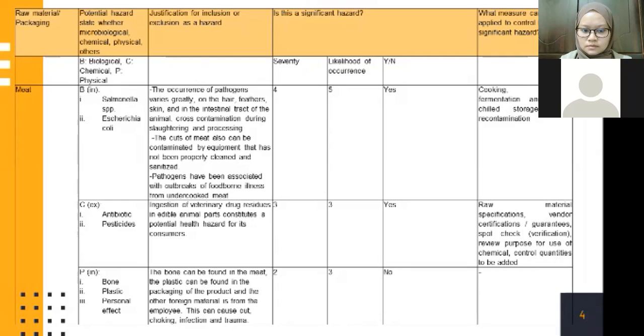For the physical, which is bone, plastic, and personal effect. The bone can be found in the meat. The plastic can be found in the packaging of the product, and other foreign material is from employees. This can cause cuts, choking, infection, and trauma. The severity is 2. The likelihood of occurrence is 3. Is it a significant hazard? No.